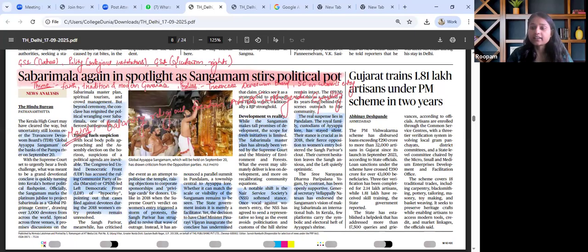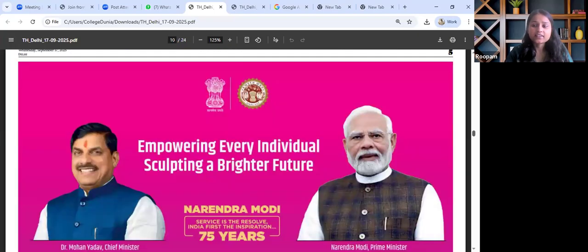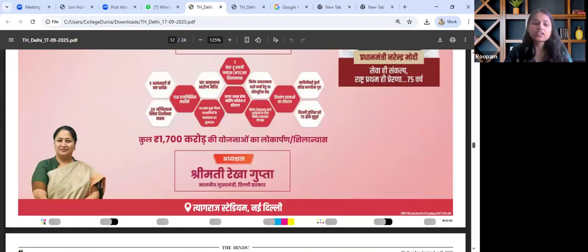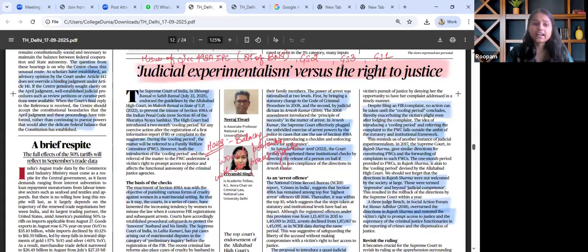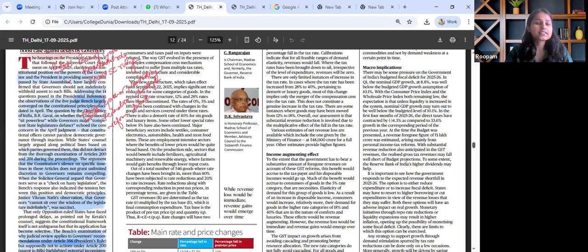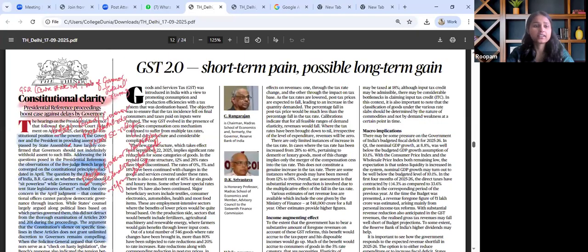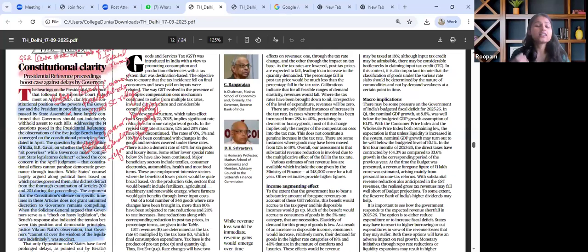Now, the next important article that is there in the paper and that catches our attention is on the editorials page, and that majorly talks about the rift that we often see with regard to governors and state machinery at times. So this particular article is relevant with regard to the Constitution under Article 200, 201. With regard to mains perspective, we need to know about the role of center-state relations and the conflicts arising from it when the states are governed by opposition parties. The epic example of this is Kerala, Tamil Nadu, and West Bengal.